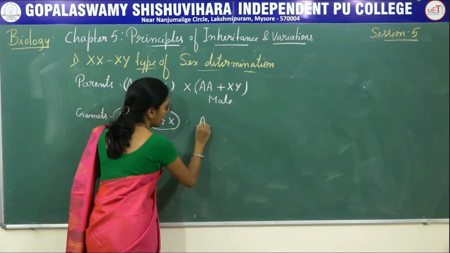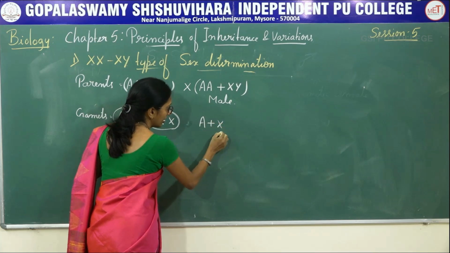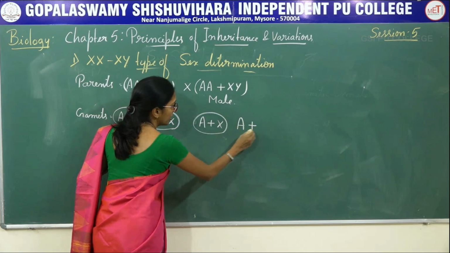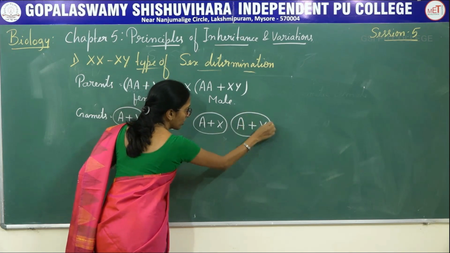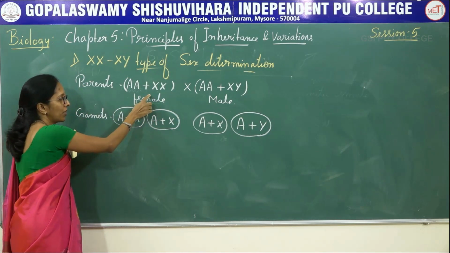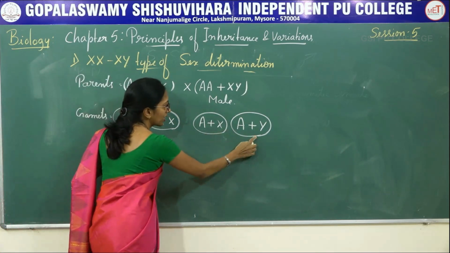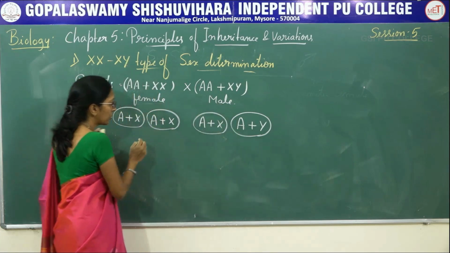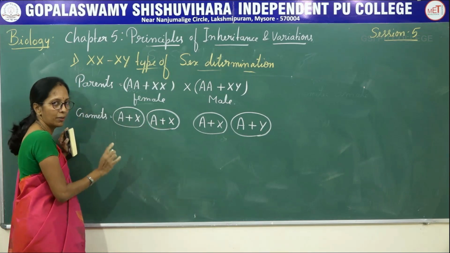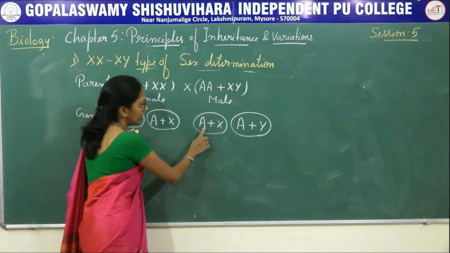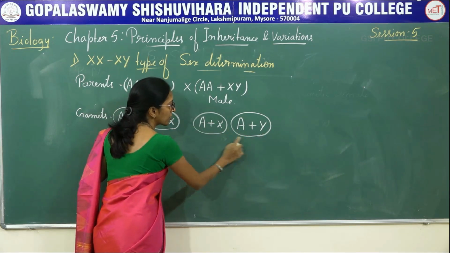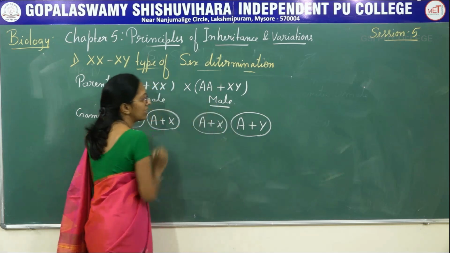Here, A autosome plus X, male has a capacity to produce two types, A plus X and A plus Y. So here, these two are the gametes produced by the female. These two are the gametes produced by the male. Now you can observe A plus X, A plus X, same type of gametes. So here A plus X, A plus Y, there is a presence of two types of gametes produced, therefore the male is said to be